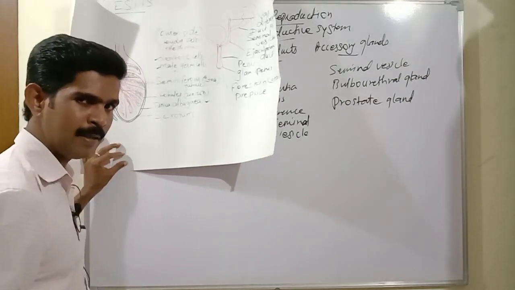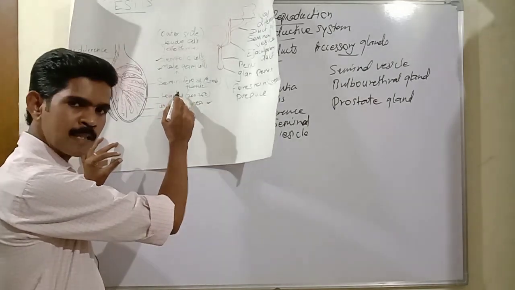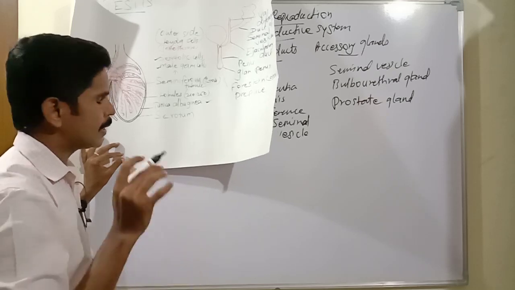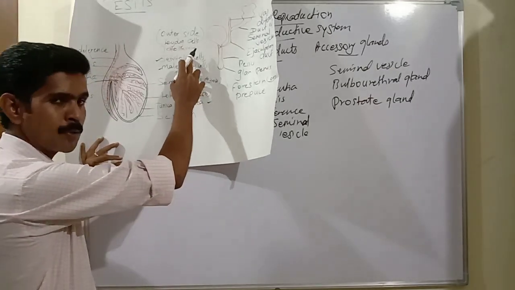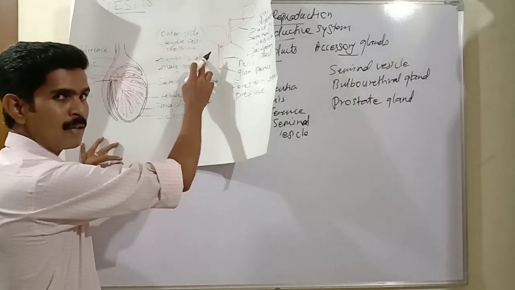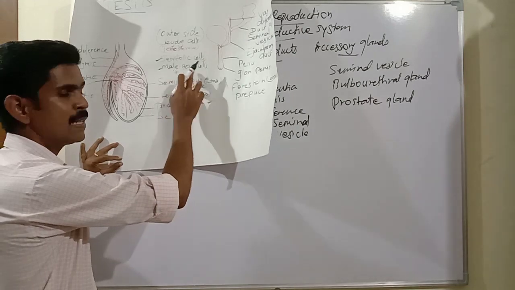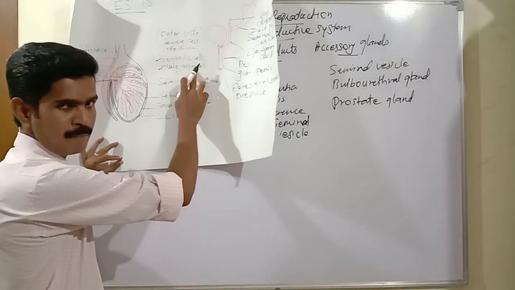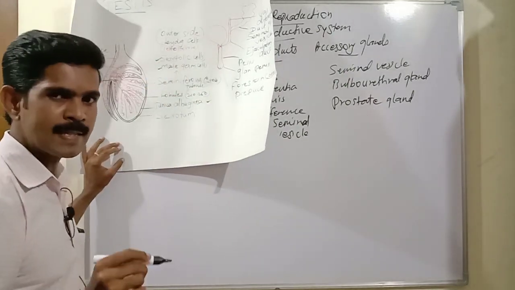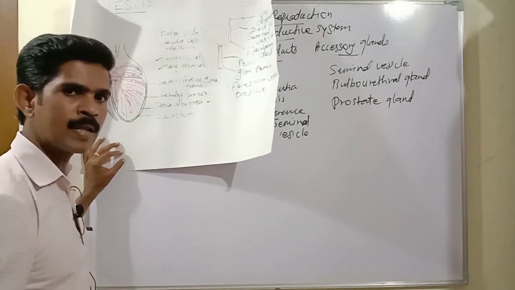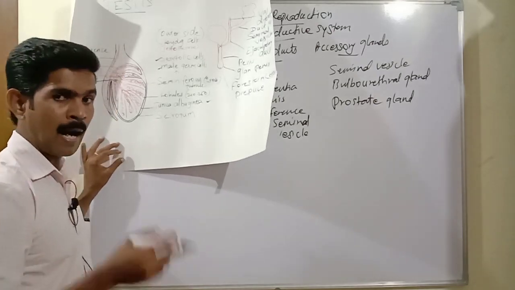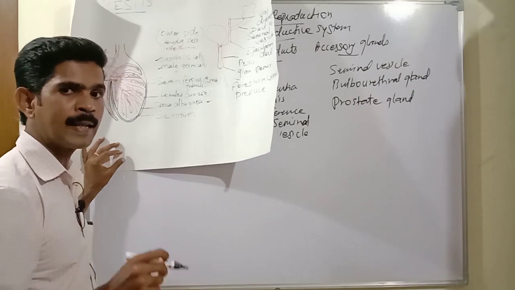So once again repeat this point. The seminiferous tubule is made up of stratified epithelial tissue. This stratified epithelial tissue consists of two types of cells: Sertoli cell, otherwise called nurse cell, and the second one is male germ cell, otherwise called spermatogonia cell. Understand? Here the Sertoli cell's main function is giving food or nutrients to the developing or maturing sperms or spermatozoa, and it also produces one hormone called inhibin.